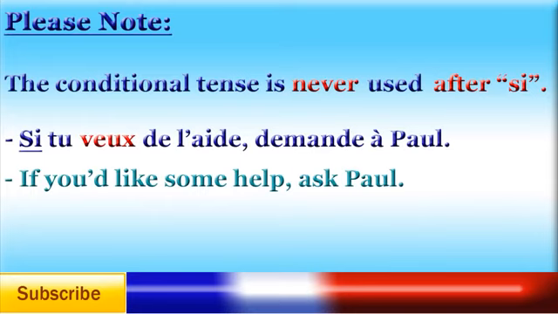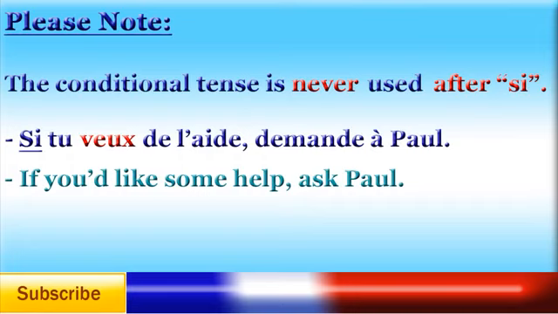However, please note that the conditional tense is never used after si, unlike in English where you sometimes find would after if. For example, si tu veux de l'aide, demande à Paul. If you'd like some help, ask Paul. In this example, the present tense was used instead of the conditional.